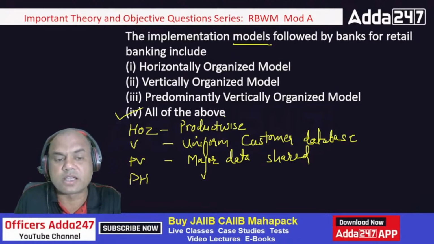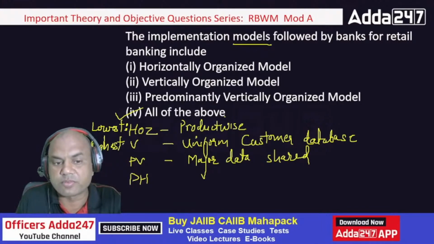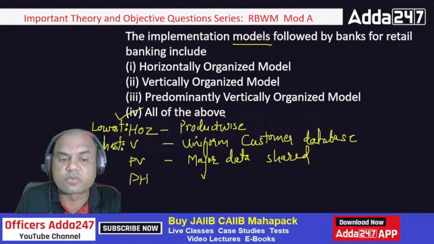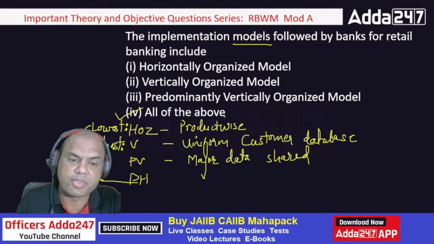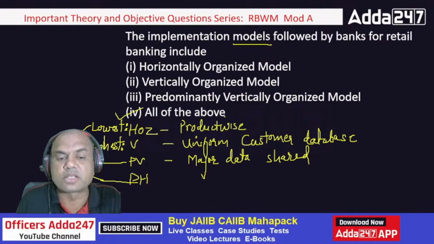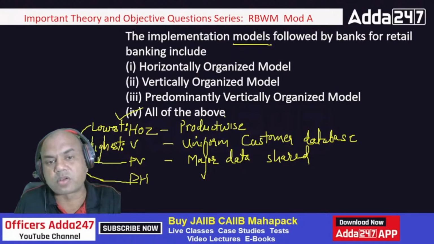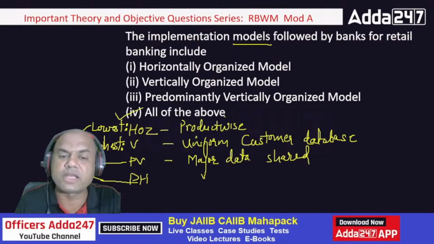Horizontal is always at the lowest level. We should never follow this model now. Vertical is at the highest level. We must always focus on this model only. Every bank should go for this model. PH is just one step ahead of the lowest, and PV is just one step below the highest, so this is near to this, and this is near to this. So the answer is all of the above: horizontally, vertically, PV and PH is also there.